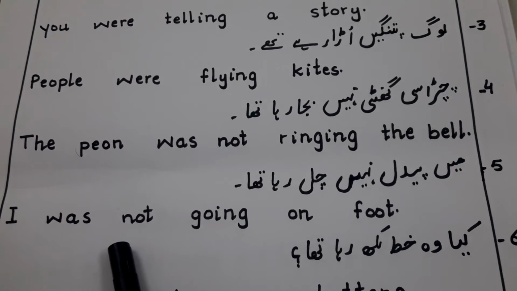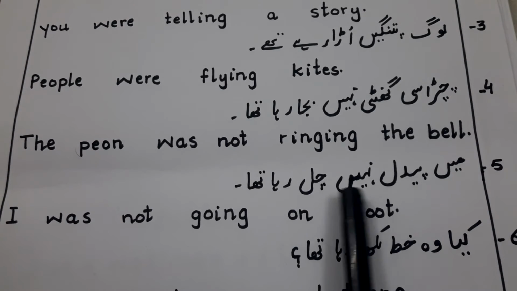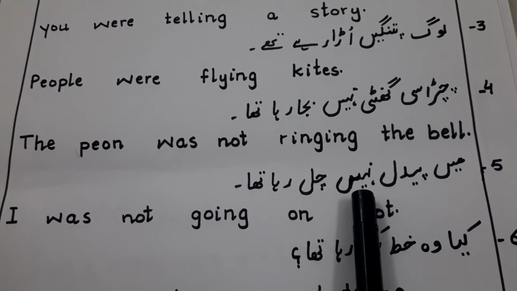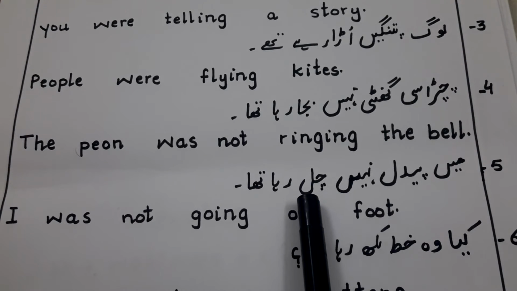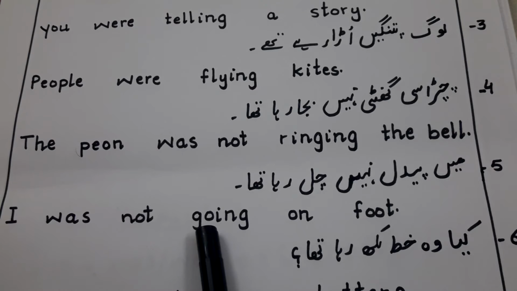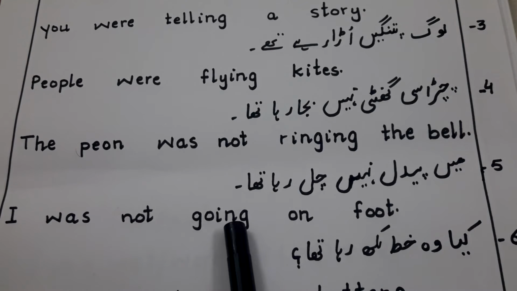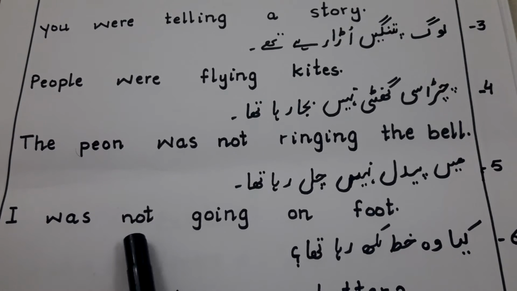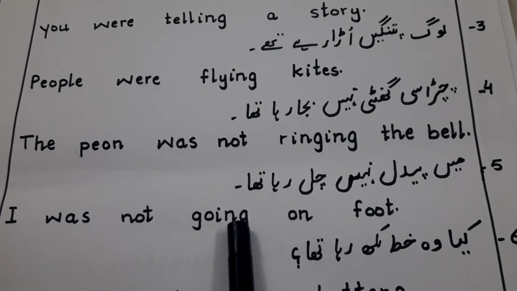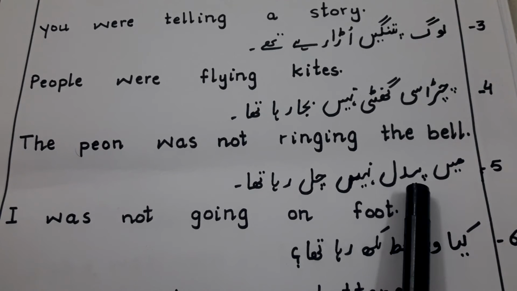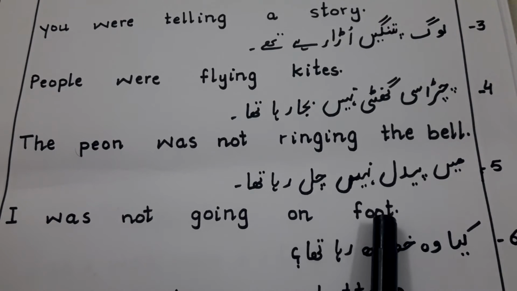Was. I was नहीं, not, चल, go, and with the first form of verb we will add ing, going. I was not going पैदल, on foot.